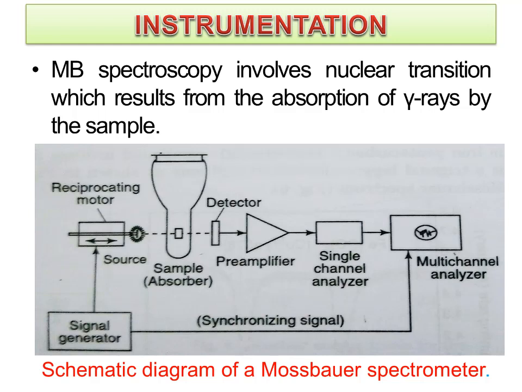The signal from the detector is fed through a single channel analyzer, which selects a single signal at a given frequency. Then it is passed to a multi-channel analyzer synchronized with the signal generator. Hence, a number of sources are required which have 100 different relative velocities of source and sample. The results from each are collected and analyzed. It takes several minutes to a few hours to record the spectrum. Thank you.